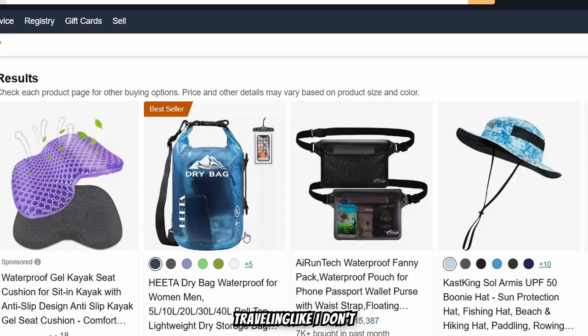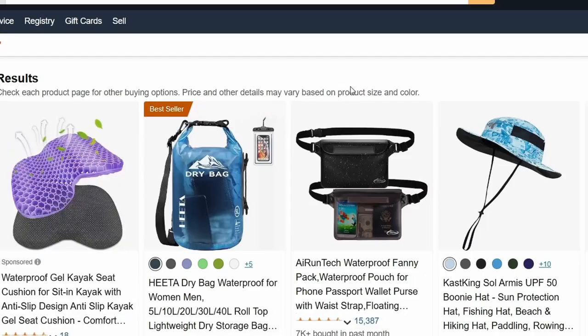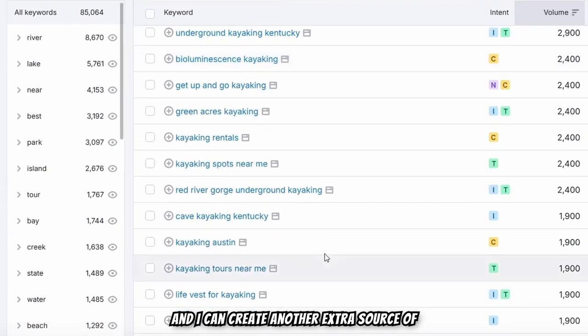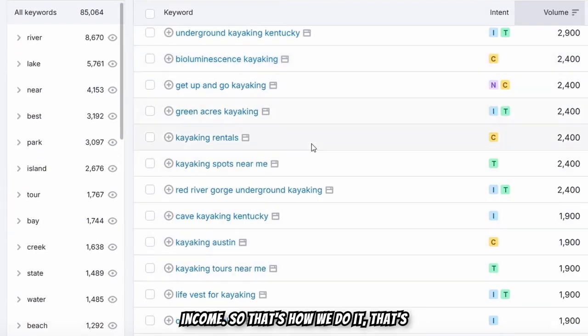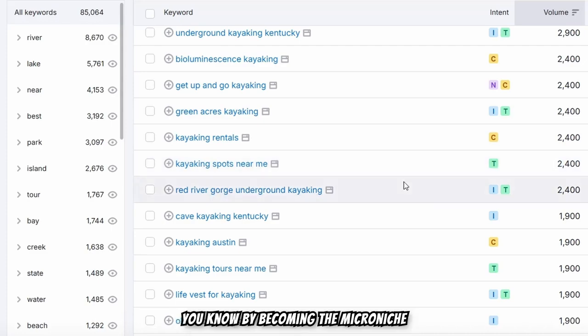If I'm traveling, I don't carry these things along. So if I have a particular interest in participating in this keyword, then people necessarily need these things, right? So I can embed the affiliate links whenever I'm writing on this keyword, and I can create an extra source of income. That's how you take leverage of this keyword, by becoming the micro niche blog.